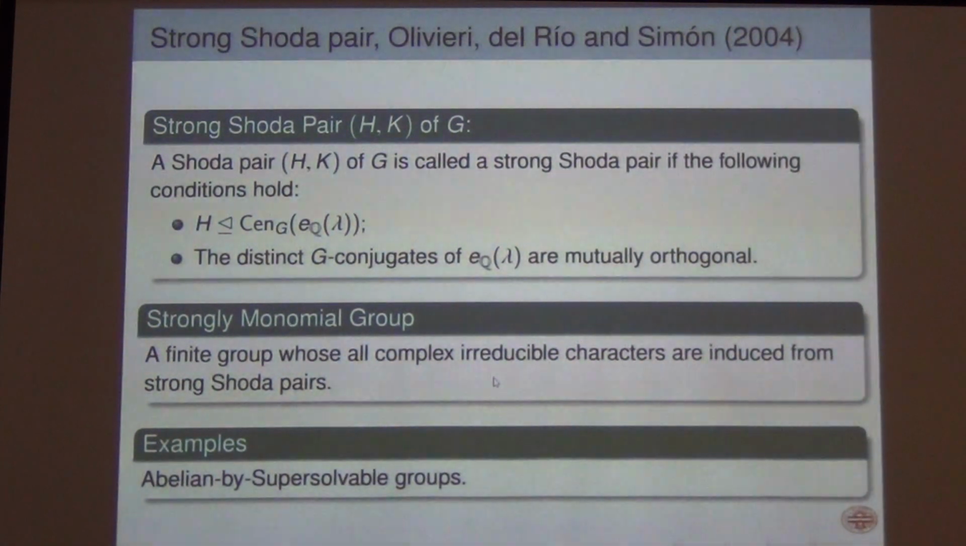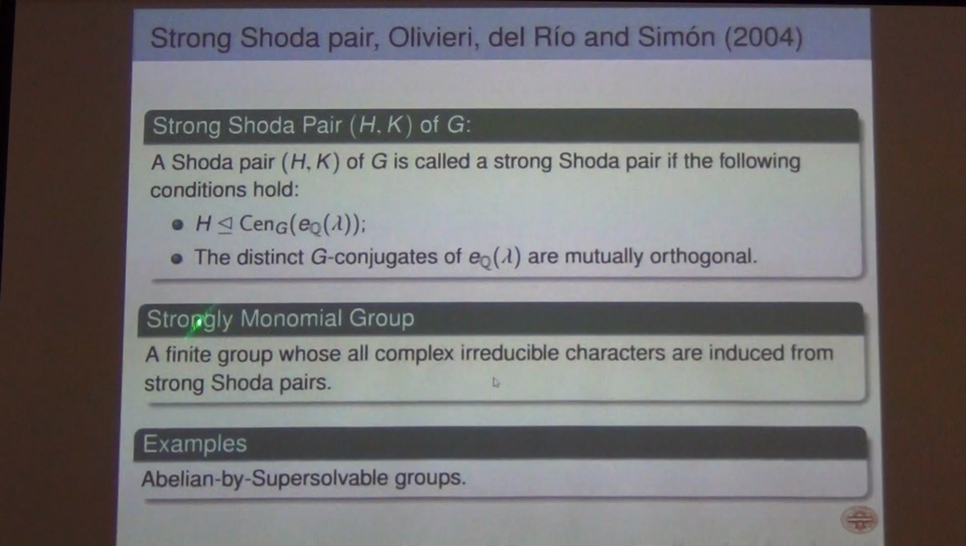Oliveira, del Río and Simón strengthened the condition of a Shoda pair to initiate work on this topic, and I will relax the condition later on. So a Shoda pair is called a strong Shoda pair if some more constraints are added. They are just adding one more constraint so that something can be said. We will relax the constraint later on. You get nice pairs of nice groups with this property too.